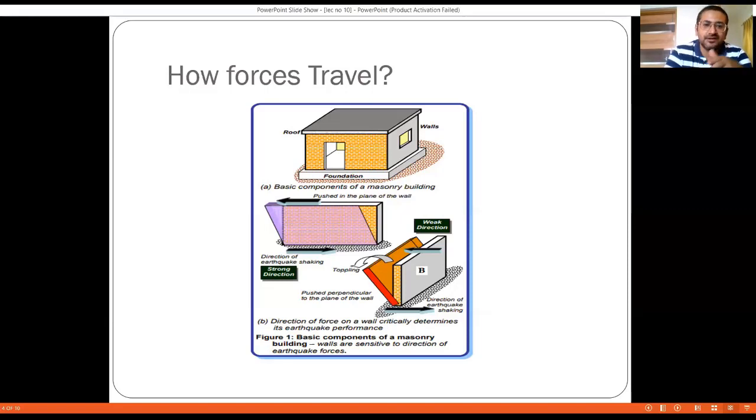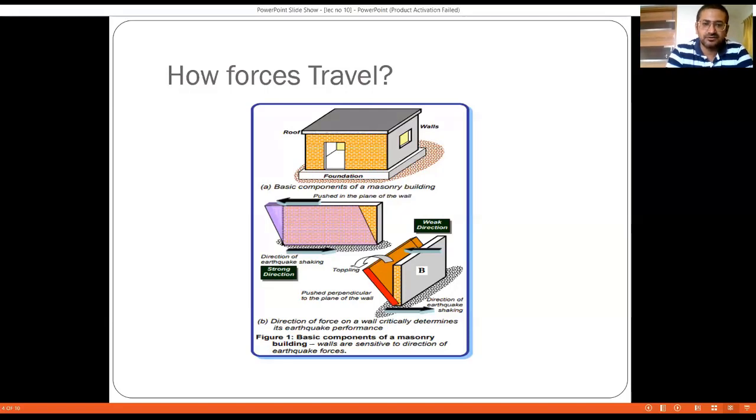And if the force is applied along the length of the building, then the length can be, let us say, the length of the wall is 3 meters, 5 meters, 7 meters, then we can assume that the stiffness of the wall is going to be very much higher in that particular direction, and as a result of that, it is not going to cause much problem when the forces are applied. So strong direction, weak direction.